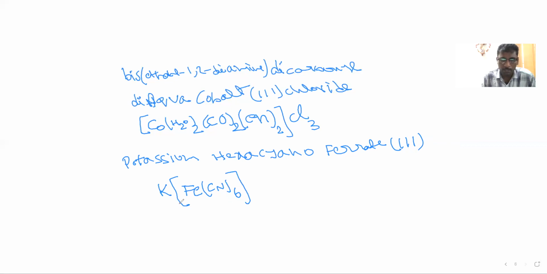Directly we don't write 3; we have to calculate. Here observe this. CN is a negative charge. There are 6 CN, that means the charge is -6. So iron will exhibit +6, the opposite charge, as the central atom. But here only 3 is given. That means we have to reduce the charge by 3. How much we have to reduce, that number of counter ions we will add. So this is K3Fe(CN)6, potassium hexacyanoferrate.